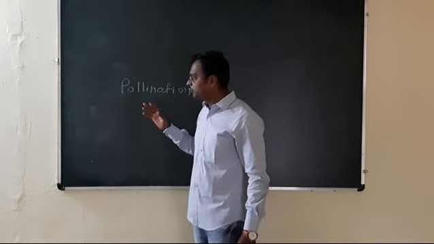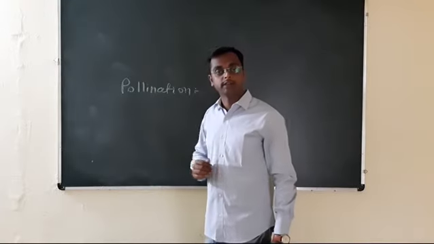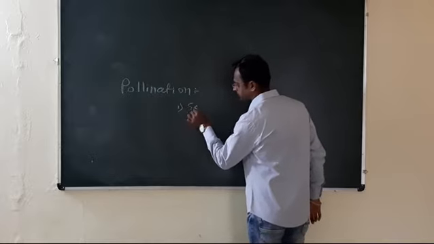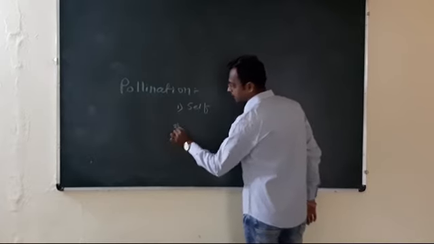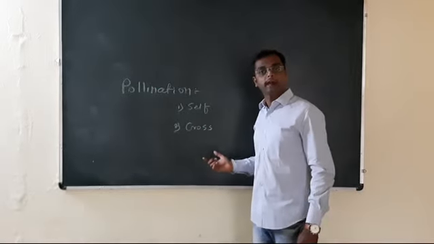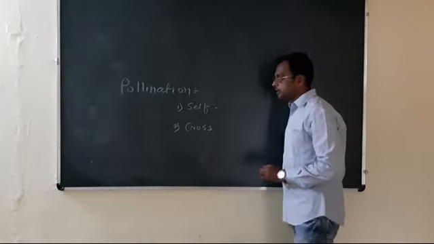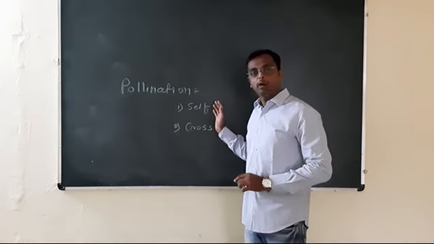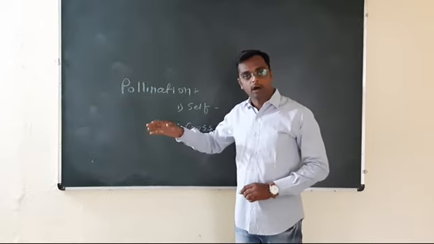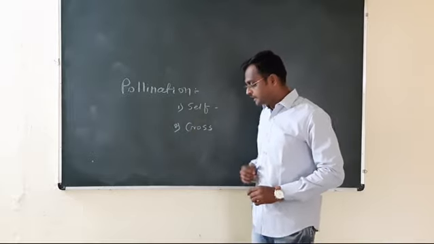So, depending upon the nature of transfer, pollination is divided into two types. The first type is self-pollination, and another type is cross-pollination. Self-pollination means the transfer takes place from anther to the stigma of the same flower, or between two different flowers produced on the same plant.